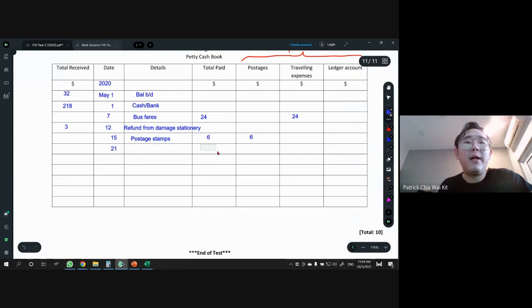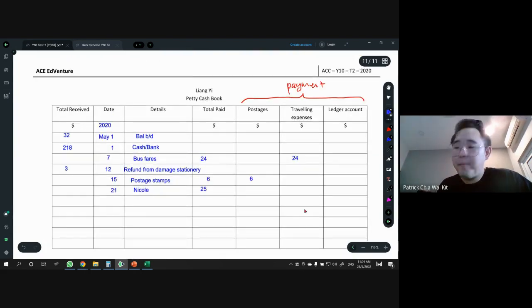Then here, 25. And then the detail is Nico, right? You write down the name. Don't write supplier, okay? Just write Nico. So where do we put Nico, right? In which column? It's going to be under ledger account, right? So remember, ledger account is actually for our trade payable. Okay? Ledger account is for trade payable, for supplier.